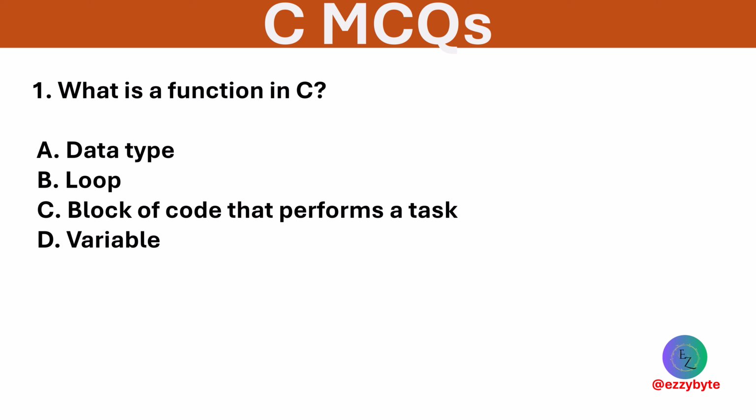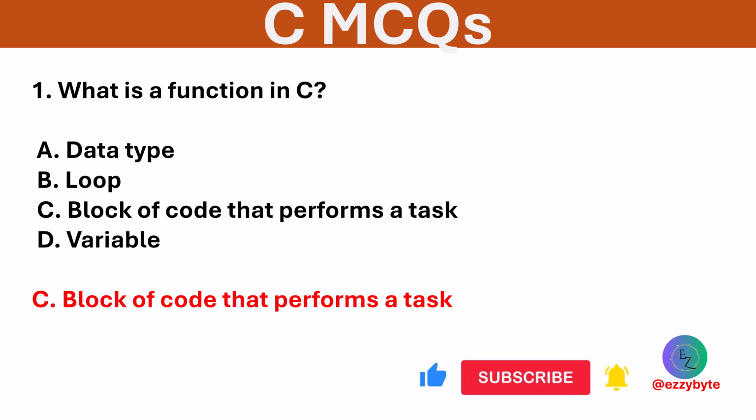What is a function in C? Options are data type, loop, block of code that performs a task, and variable. Option C is correct. A function is a reusable block of code designed to perform a specific task.